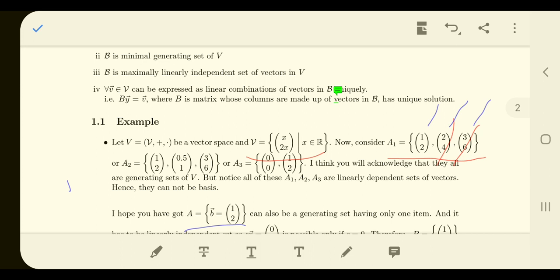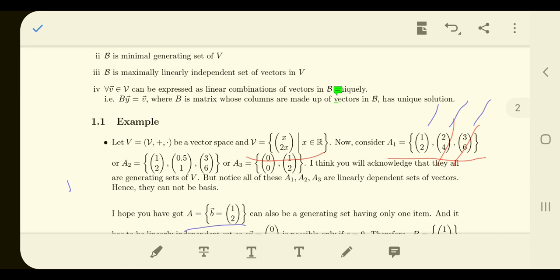Now if you go for the fourth point, it says that any vector in the subspace can be uniquely represented by a linear combination of vectors in A. Suppose you want to represent (1, 2). The only linear combination required is with scalar 1.